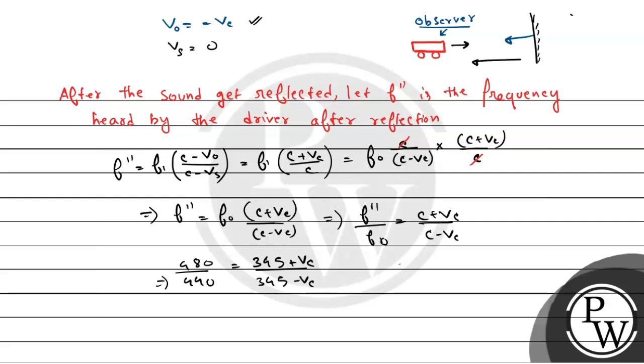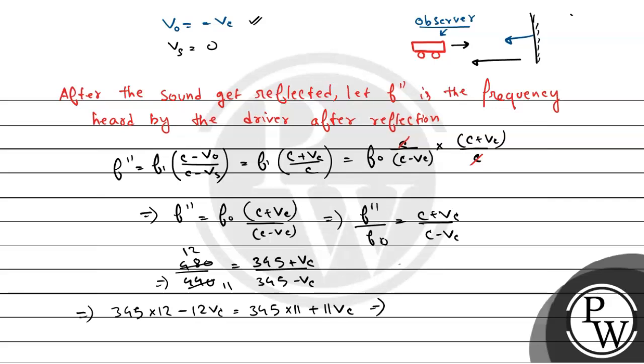Right. So इसको हम 11 से जाएगा और इधर 12 से जाएगा. So this is equals to 345 into 12 minus 12 VC is equals to 345 into 11 plus 11 VC.